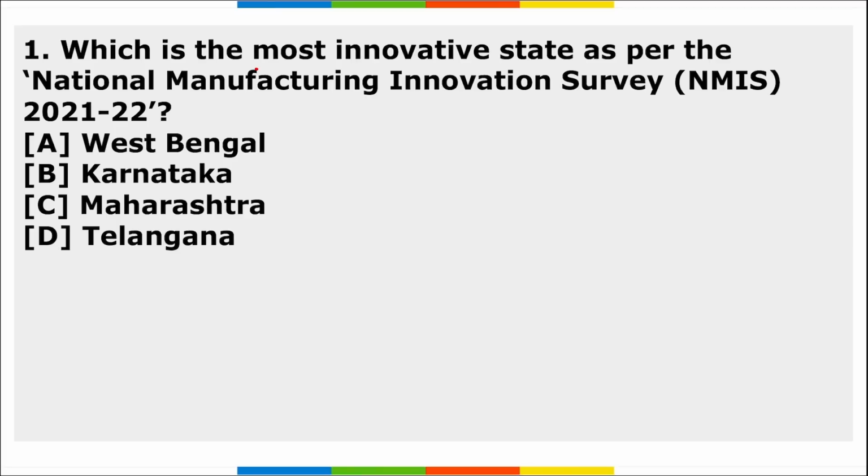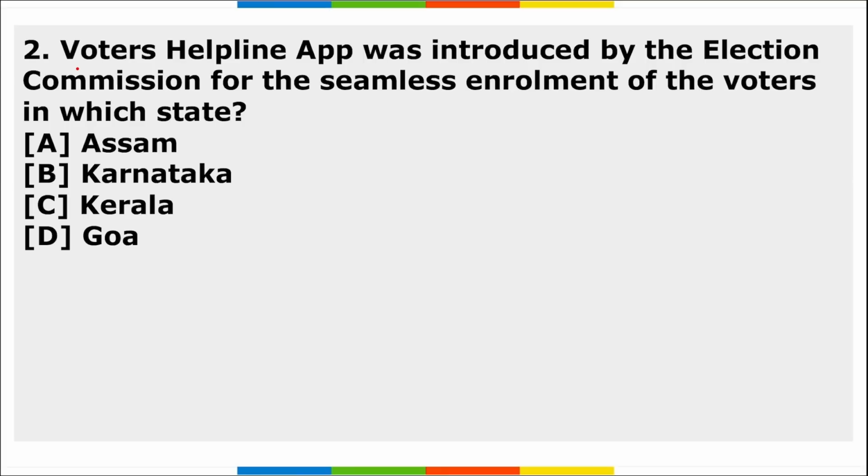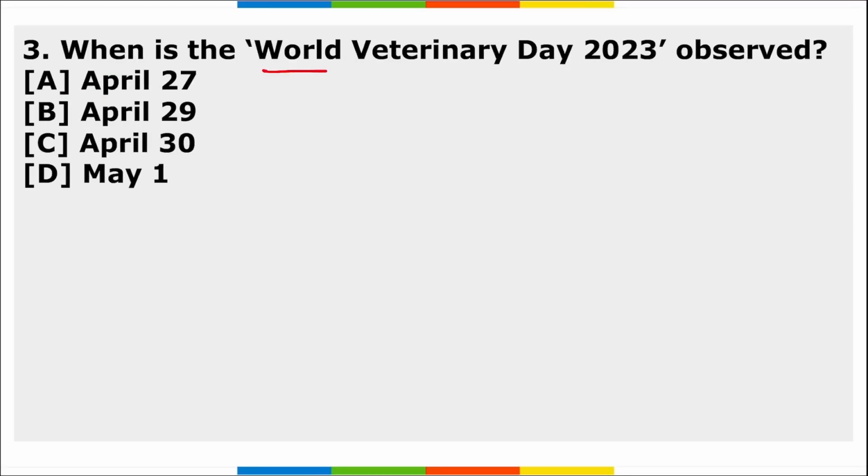Now it's time for your homework. First, which is the most innovative state as per the National Manufacturing Innovation Survey? We just did this. Then voters helpline application was introduced by the Election Commission for the seamless enrollment of the voters in which state? Third, when is the World Veterinary Day 2023 observed? So these are your three homework questions, friends. I hope you have understood the assignment.